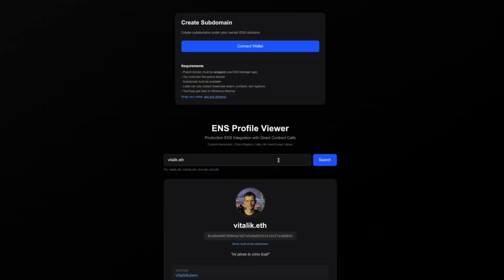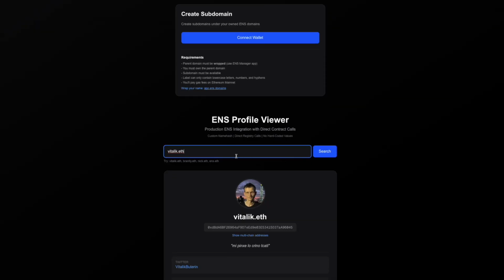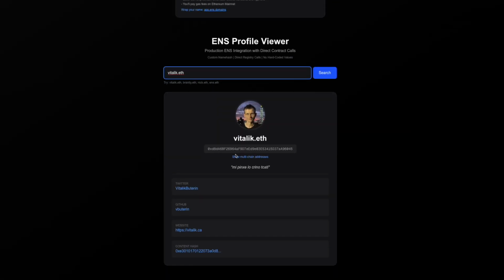The project will be using a ENS profile viewer and an option to create subdomains for existing .eth addresses. So if you enter any of your .eth addresses, you'll get the list of all the details regarding the .eth address, which includes all your connections made with social media, GitHub, or website, anything.